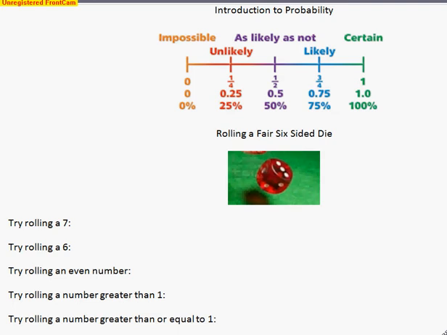And then there's numbers in between, which would end up being ones closer to 0 would be something that's unlikely to occur. Halfway in the middle would be as likely as not, 50% chance, and then likely would be something that's closer to 1. So let's take a look at some of these concepts using these different words and figuring out, looking at this event here of rolling a die. Well, before we quite get to that, let's take a look at what these fractions would represent.